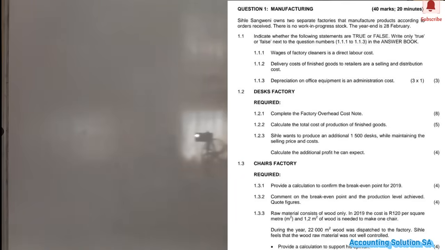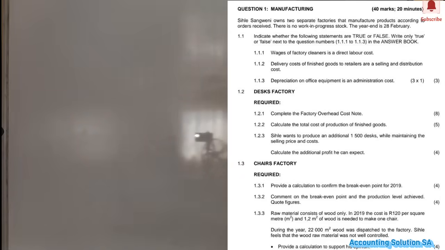Number one, they said wages of factory cleaners is a direct labor cost. We want to know whether it's true or false. What do you think before I answer? Wages of factory cleaners is direct labor cost. Of course, it's false. Direct labor are directly involved in production. They don't do the cleaning. Cleaning is a factory overhead.